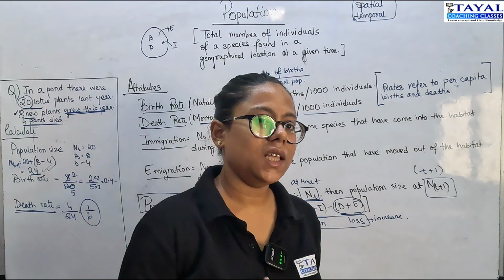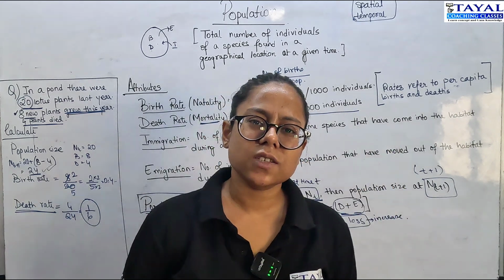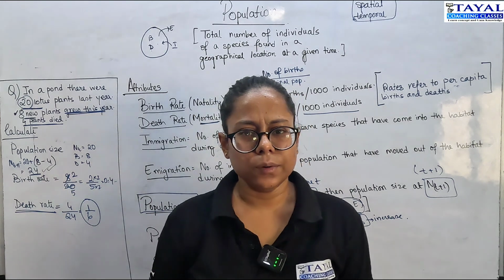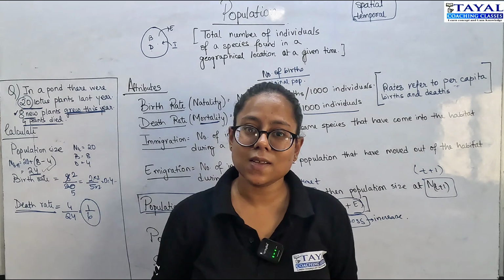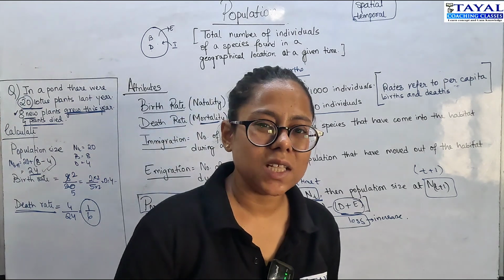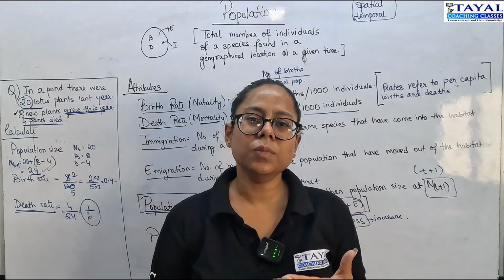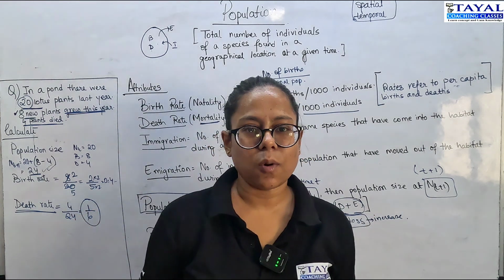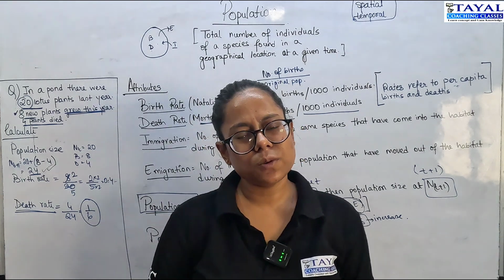However, in many states of India, we see a lot of disparity in the sex ratio because of problems like female infanticide, where little girls are killed because of male son priority. That is a problem, but sex ratio is a population attribute which can work on any population, not just human. I hope these attributes were clear to you.